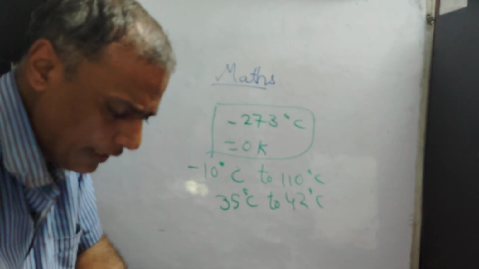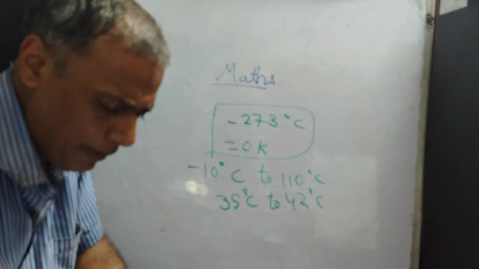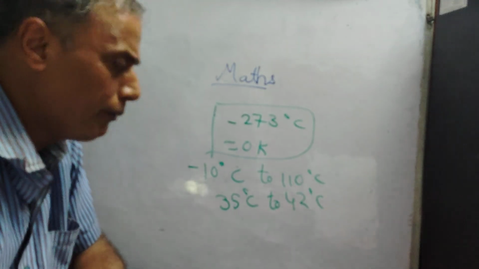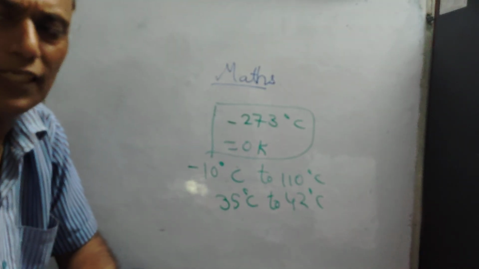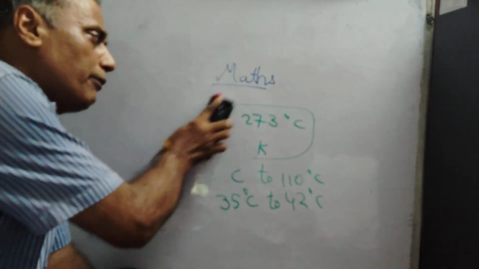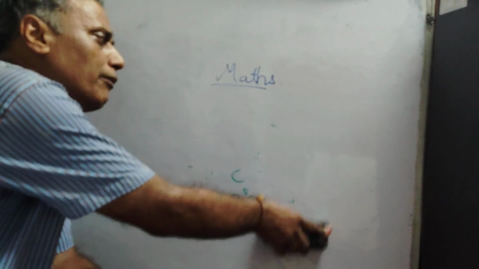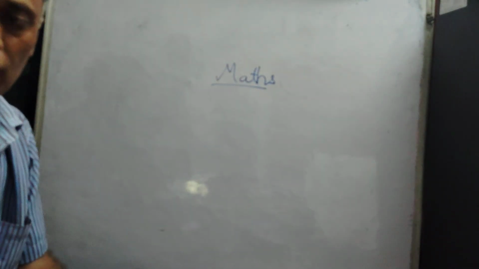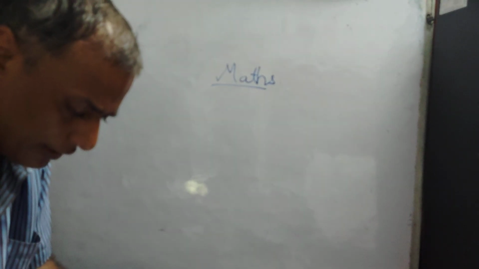Next is 6. Body temperature can be accurately measured with the help of a clinical thermometer. Accurately, body temperature is measured by using a clinical thermometer. So a clinical thermometer is a medical thermometer. It is used by scientists, and doctors use these thermometers.